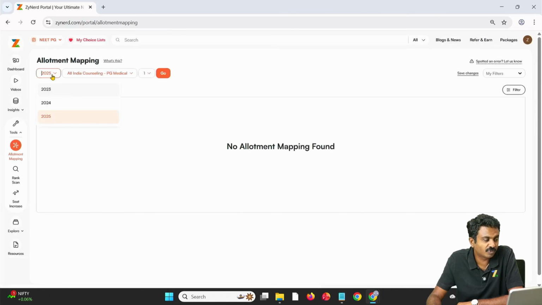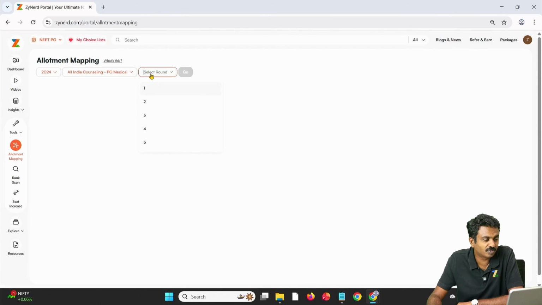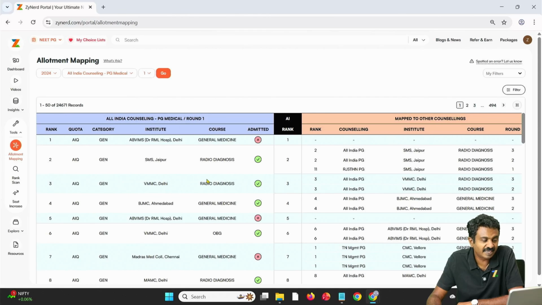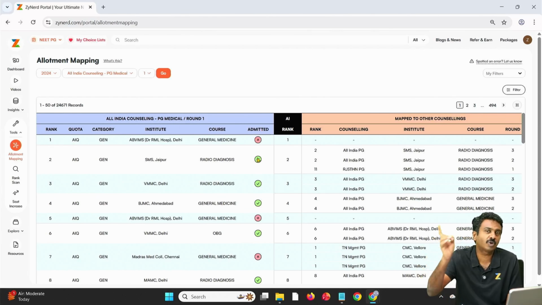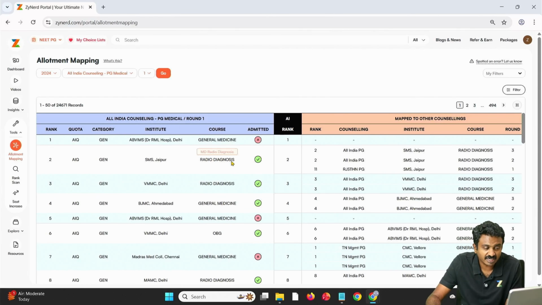We'll take an example of 2024 All India Counselling round 1 to explain that. Now this candidate did not get admitted. Rank 1 did not get admitted. INICET, the candidate went in, I think, and at SMS Jaipur, the candidate has been admitted. Now this does not mean that the candidate was admitted in the seat till the end of round 3. In round 1, the candidate went ahead and joined. We got this information only when the round 2 allotment was published. Till then, we did not have this information. But at the time of round 1, this candidate was in admitted status. So if MCC publishes now saying these candidates are admitted, we will mention it against it.